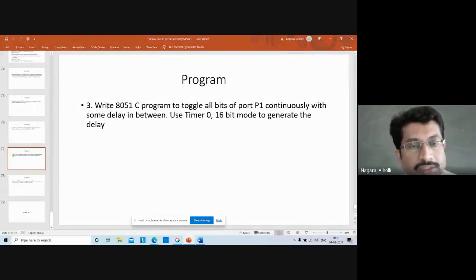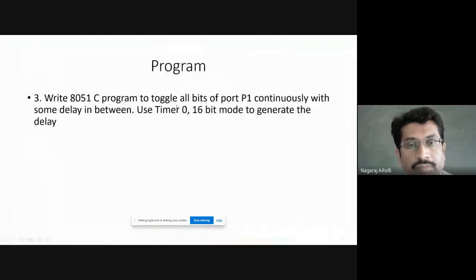Read the statement first. Before writing any program, you have to read the statement. Write 8051 C program to toggle. It is clear that we have to write 8051 C program to toggle all the bits of port P1. All bits of port P1 should be toggled from 1 to 0 or 0 to 1 continuously with some delay. They have not mentioned how much delay.